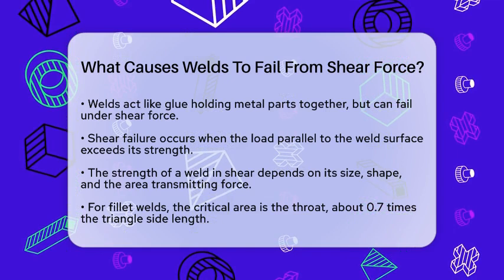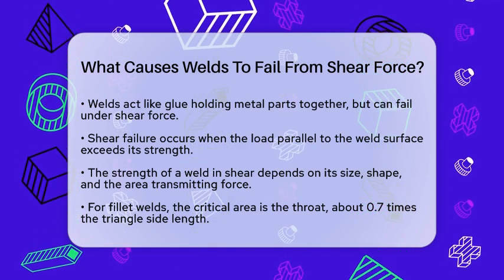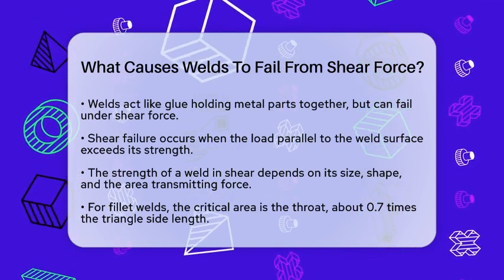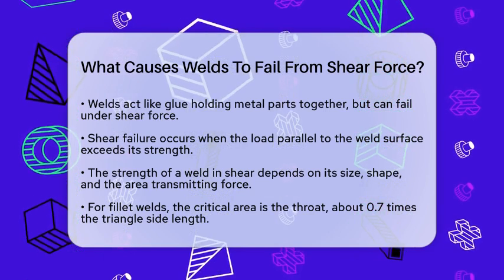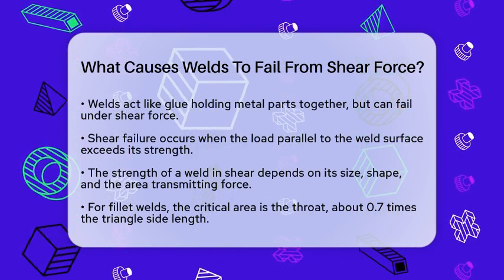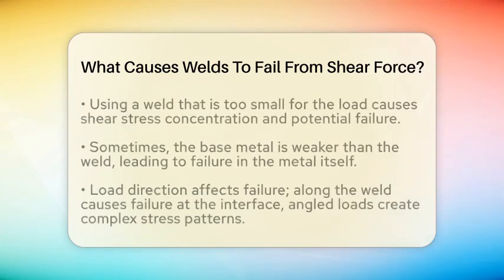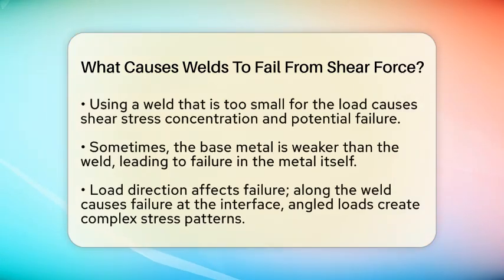The strength of a weld in shear depends on how big the weld is, its shape, and the area through which the force is transmitted. For fillet welds, the critical part is the throat, which is about 0.7 times the length of the weld's triangle side. If the shear stress on this throat gets too high, the weld can rupture.